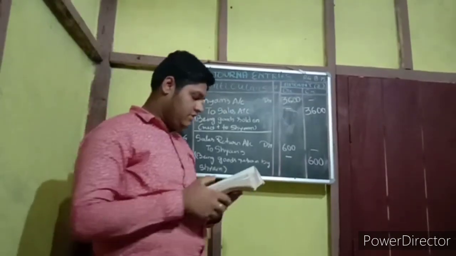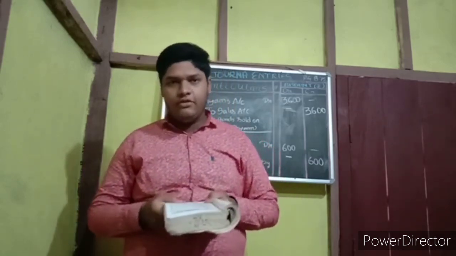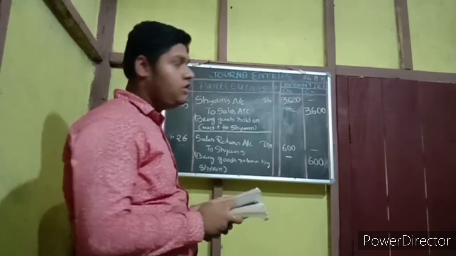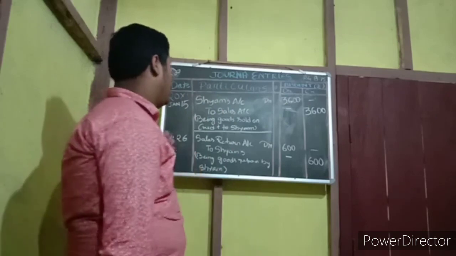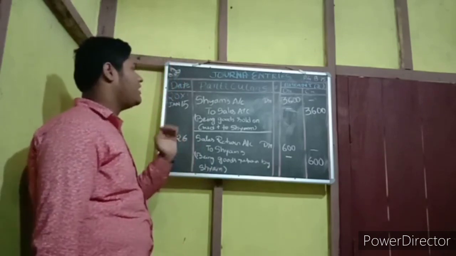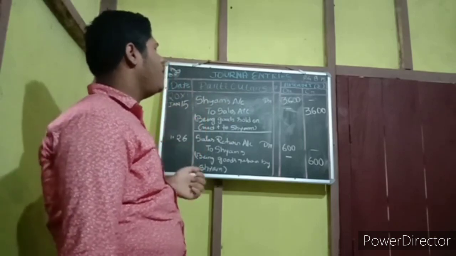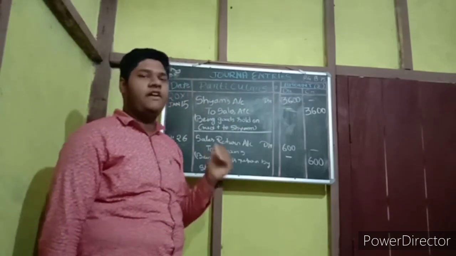So now the date 15, what is written here? It's written that we sold goods to Sham. Here also in the sale entry they have written the name of a person. Sold means the customer to whom we have sold, and it also gives the name, which means it is a credit entry. Credit entry means he took the goods from us, but it is on credit. So though it's credit, we can't write cash here, so we have to write Sham's account debit to sales account. Who purchased it from us? Sham. Who is Sham? Sham comes under personal account.